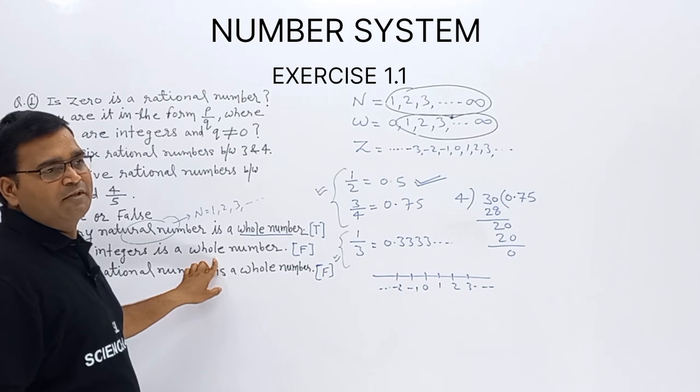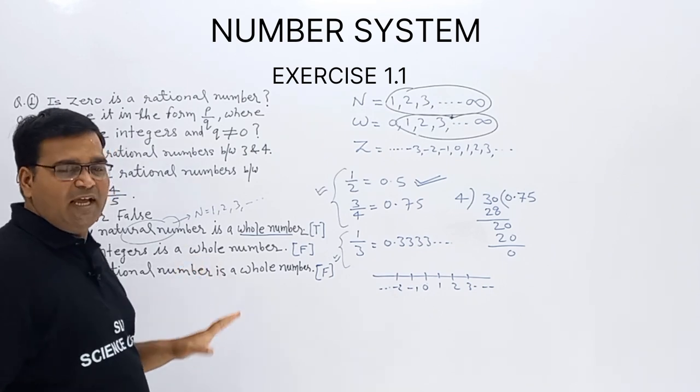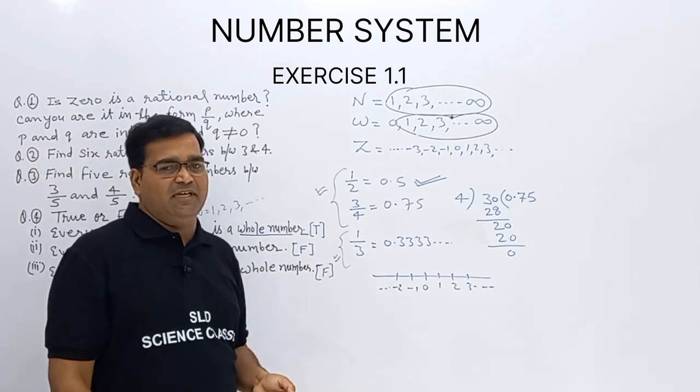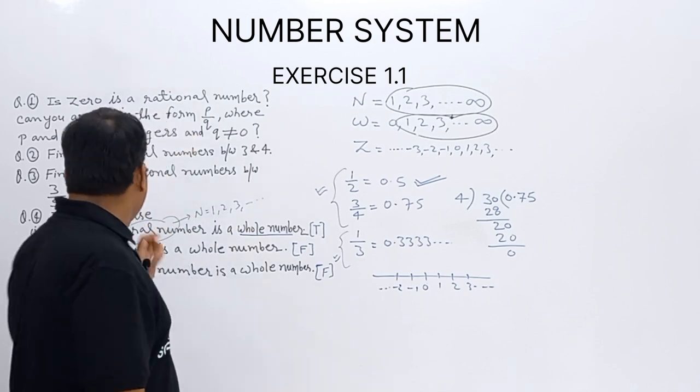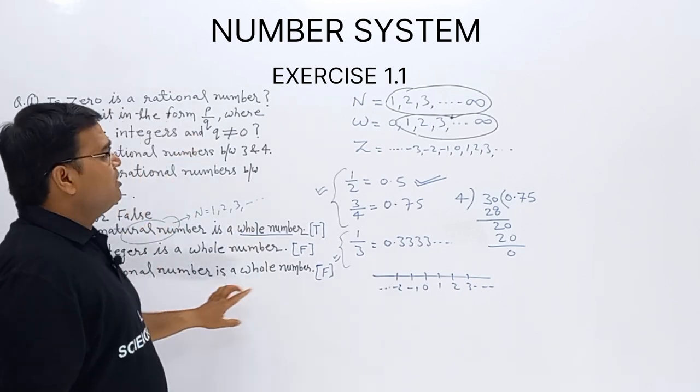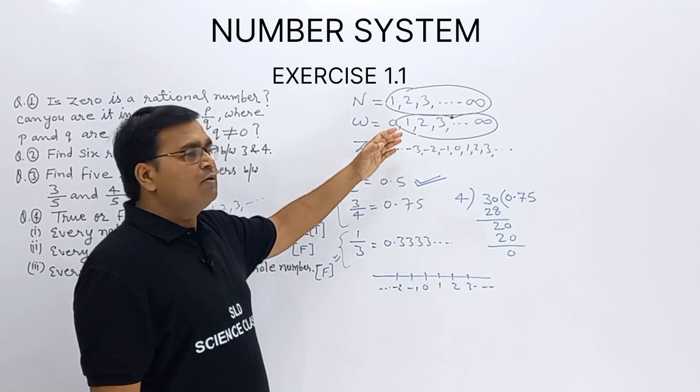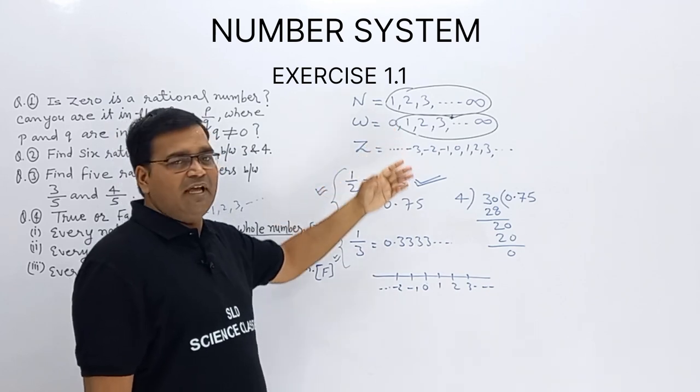This is true or false? Every integer is a whole. Every integer, are all integers whole? No, this is false. Every rational number is a whole. All rational is not possible. Clear?